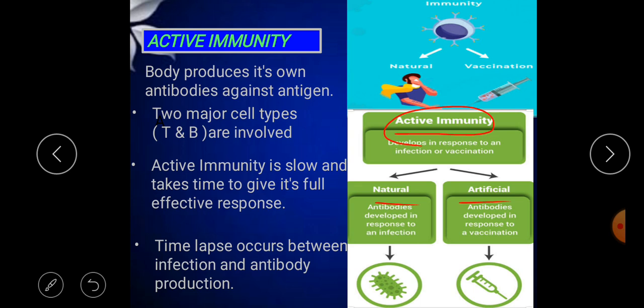The person has to take some vaccines artificially into the body. Okay, so this is about the artificial active immunity.